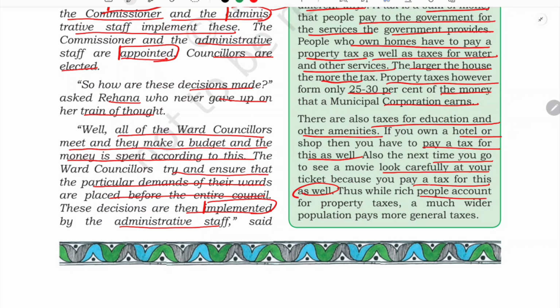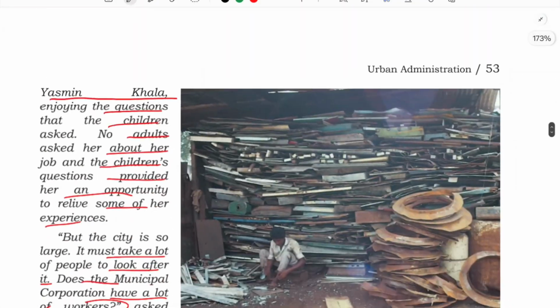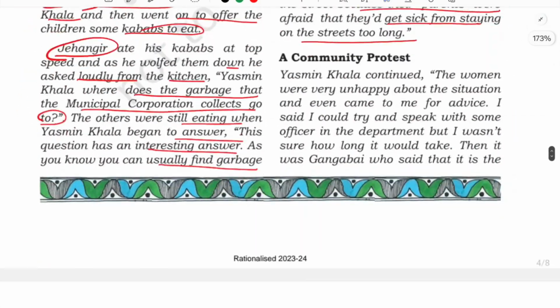Thus, while rich people account for property taxes, a much wider population pays more general taxes. So rich people will be paying more property tax because they own lots of property, and the other population will pay general taxes like education, water, hotel tax, shop tax, and entertainment tax. So this is how tax is collected in the urban area.